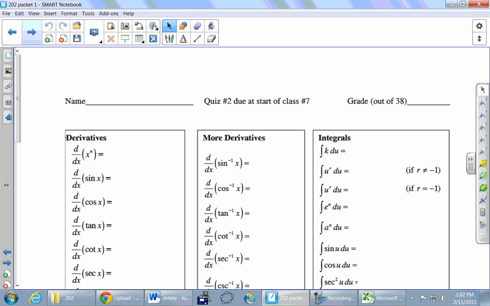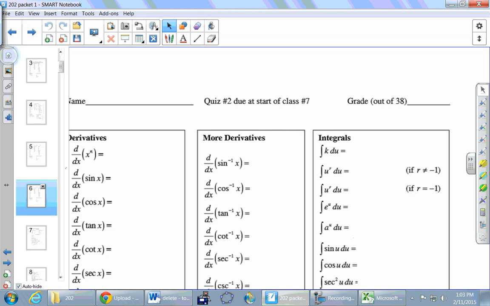It is due not this coming Friday, but our following class, which is Wednesday, a week from today. And your best score counts, right? So in theory, everybody can get 100 on this. It's just a matter of memorizing, and that's the goal, is to just know these rules cold, okay? Any questions? This is the only quiz where you can't use like an index card or any reference sheet. This is just all you. Questions on the quiz?